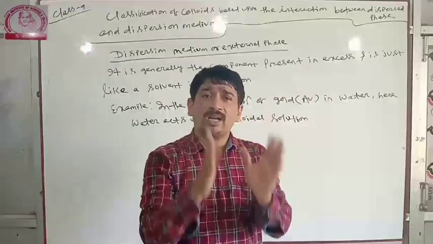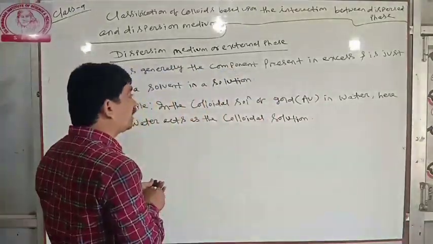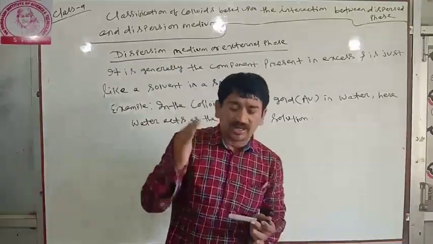So water will act as the dispersion medium.